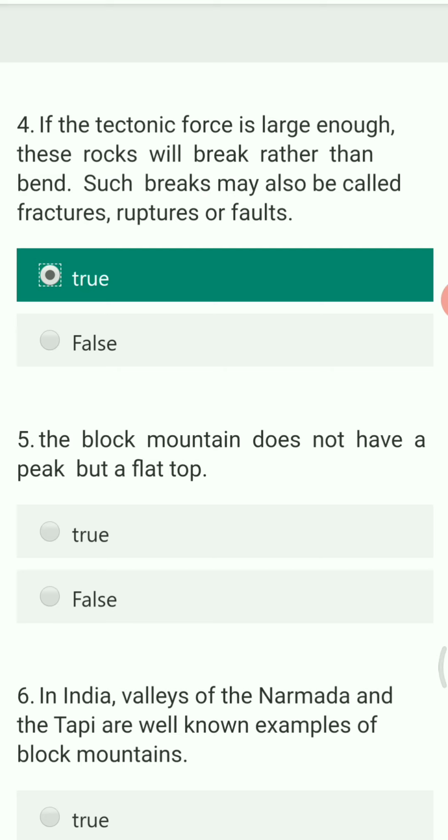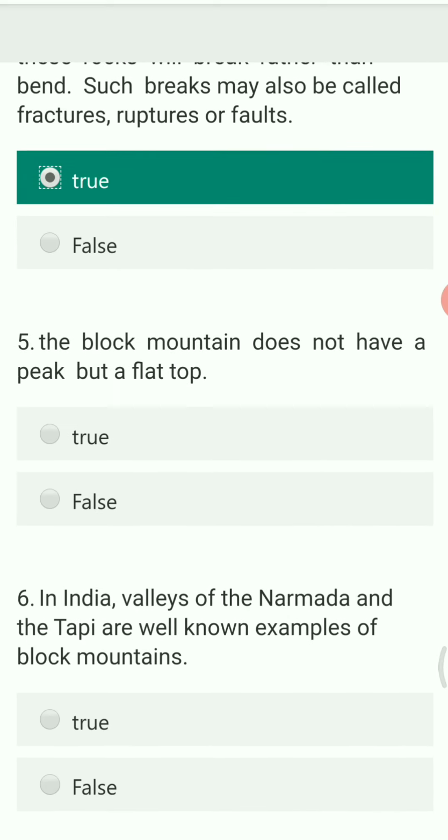Next question. The block mountain does not have a peak but a flat top. You have to state whether it is true or false. The block mountain has a flat top and it does not have a peak. So this answer is true.